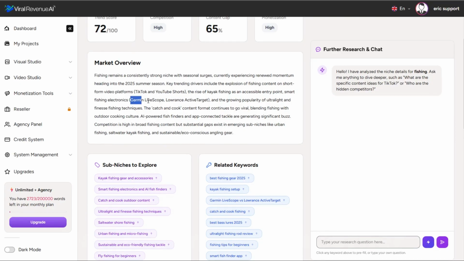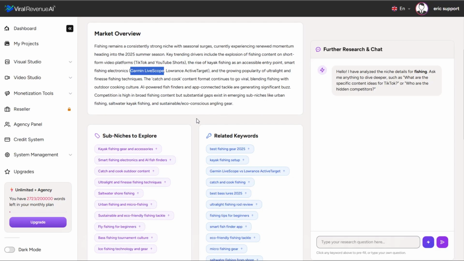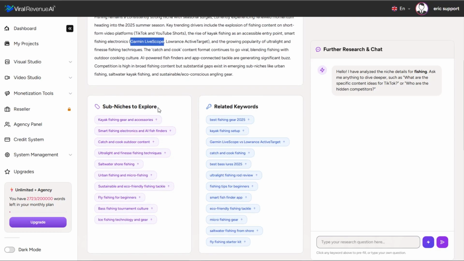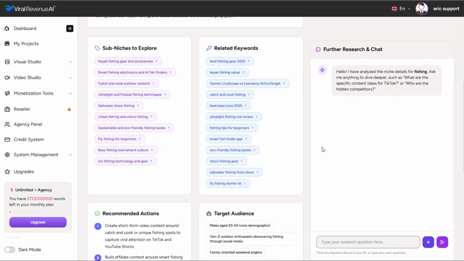It talks about, for example, Garmin LiveScope. That is definitely a profitable product. I've bought one recently. Those things cost thousands of dollars. So there is a lot of money to be made, for example, as an affiliate of those types of products. We can then do sub-niches to explore. Kayak fishing gear and accessories happens to be one that I'm in as well. I buy a lot of kayak fishing gear and accessories. So here we have additional ones that we can dive into. We've got keywords that we can dive into. It's a great research tool